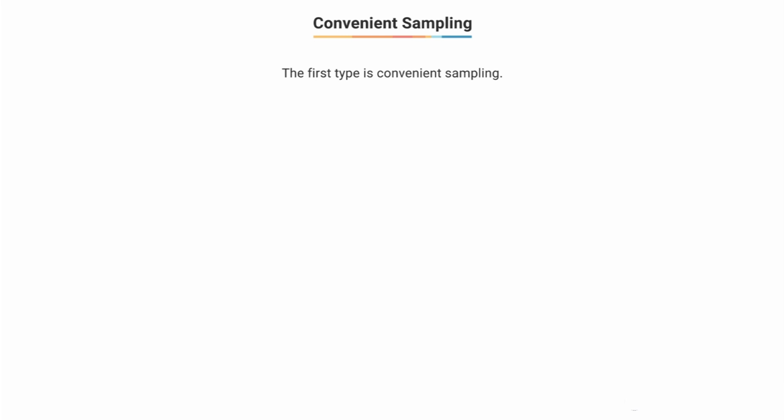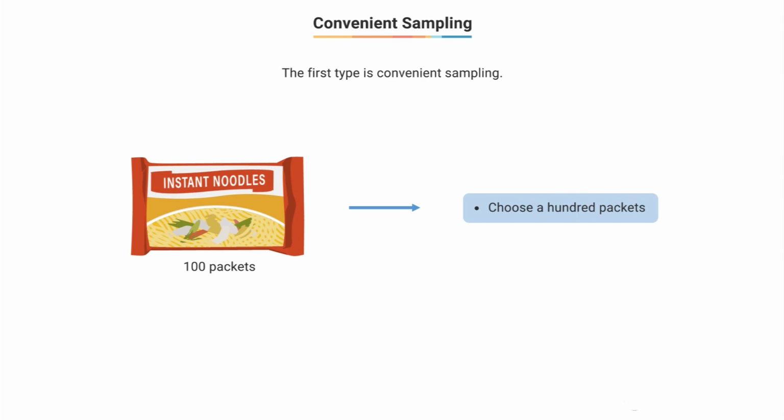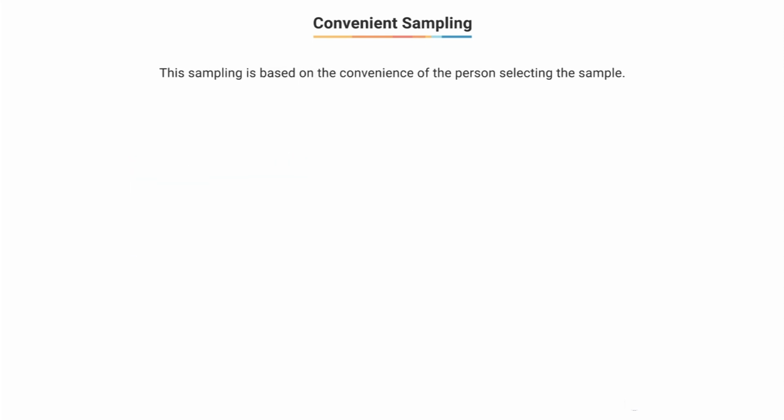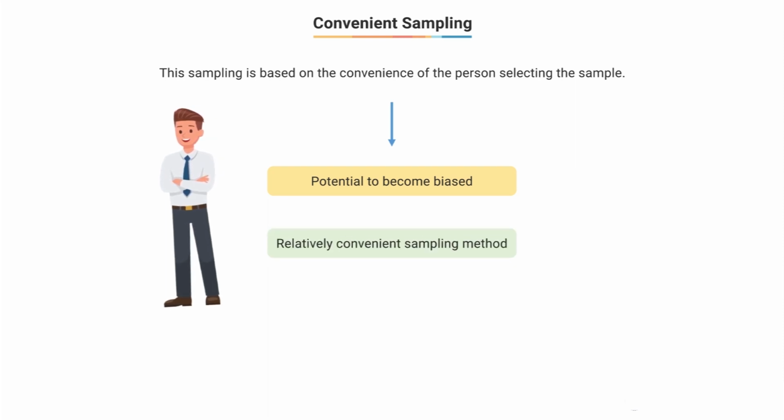So the first type of non-random sampling we look at is convenience sampling. So let's say you had to select 100 noodle packets in our previous example, and in order to do this, you simply choose the 100 packets that were around you and measure their lead content. As the name suggests, this sampling method is based on the convenience of the person who is selecting the sample. Clearly, this sampling method has the potential to become extremely biased. The only good thing here is probably that this is a relatively convenient sampling method.